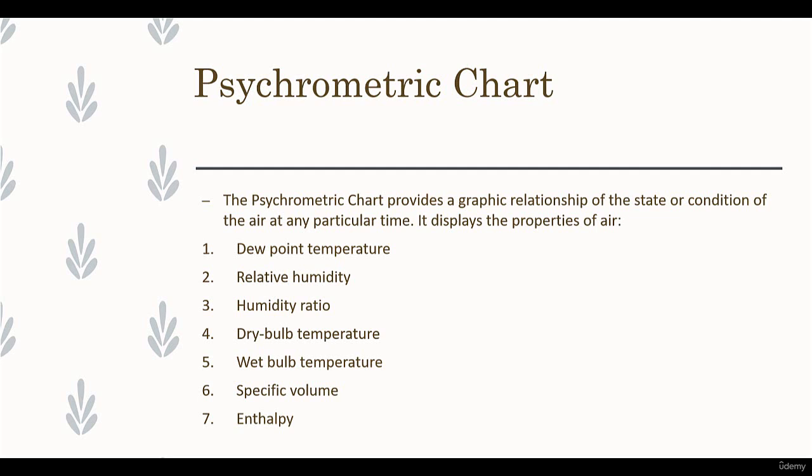Like if you have the value of dew point temperature and humidity ratio, or if you have any two properties like dry bulb temperature and wet bulb temperature, then you can get the values of all these properties.